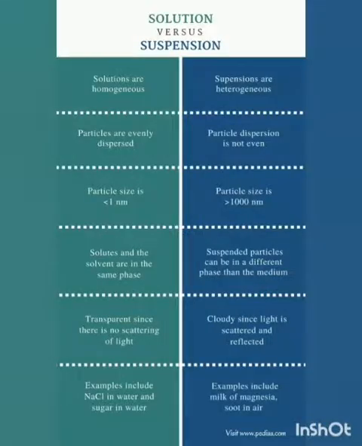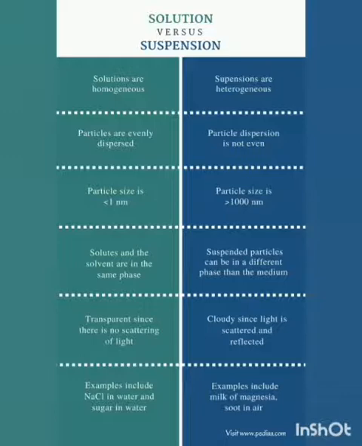Now let us compare the properties of solution and suspension. Solutions are homogeneous while suspensions are heterogeneous. Particles of the solution are evenly dispersed. Particles of the suspension are not evenly dispersed. Particle size in solution is less than 1 nanometer. Particle size in suspension is greater than 1000 nanometers.